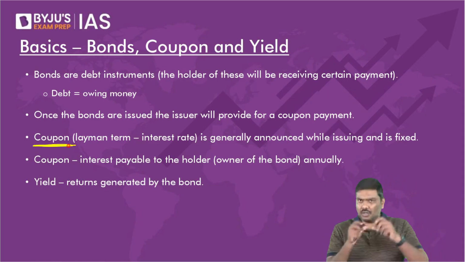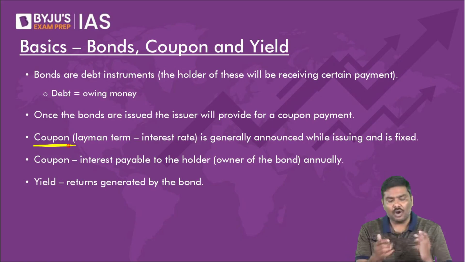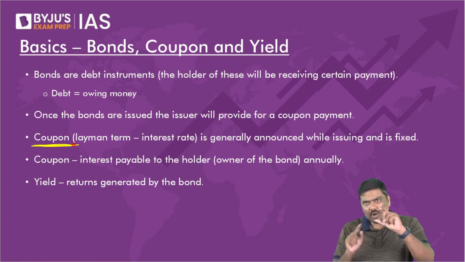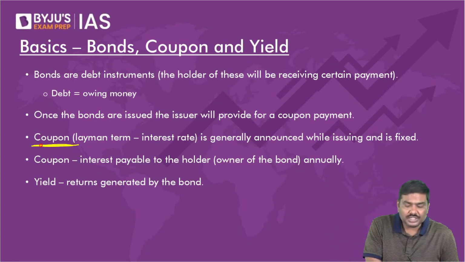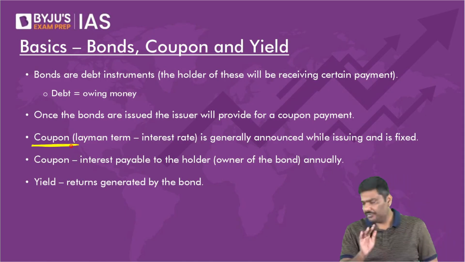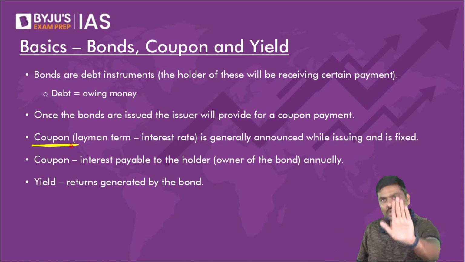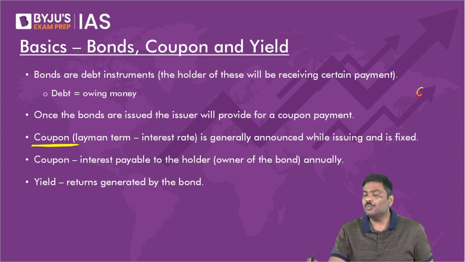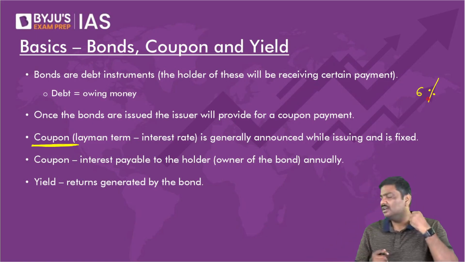Normally we use the term interest rate, but in the context of the bond, this is called the coupon rate. For example, imagine government will issue a bond to you, and annually government says, I will give you a coupon rate of 6%. Can I say interest rate on the bond is nothing but 6%?